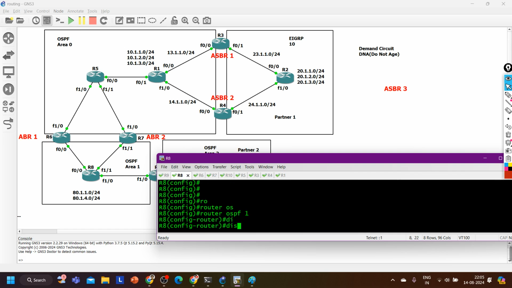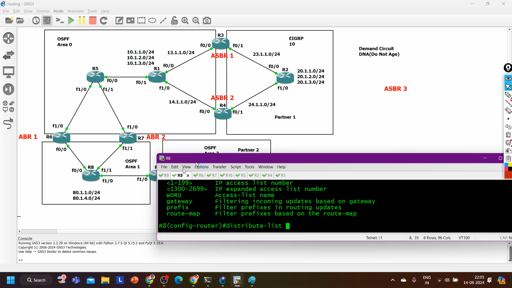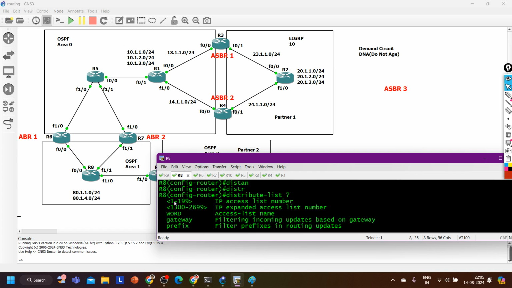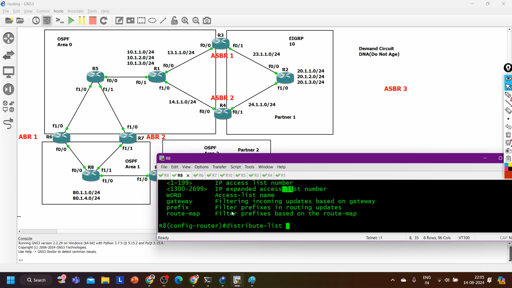Router ospf 1 distribute list, and then see here I can call an access control list named ACL. I can call a prefix list as well as I can call a route map, right?